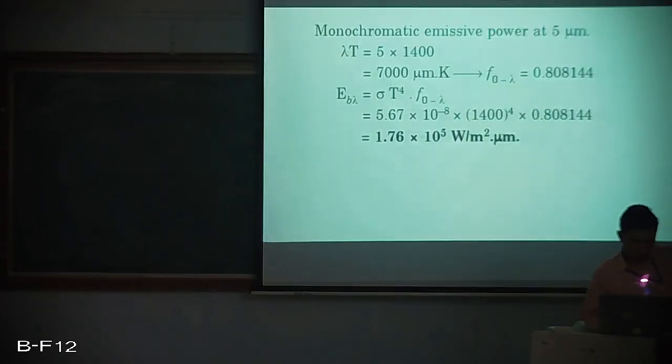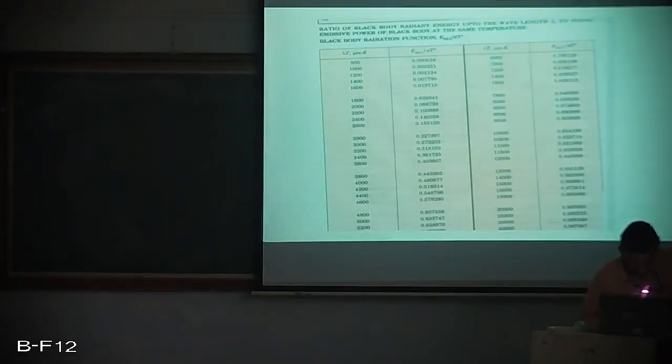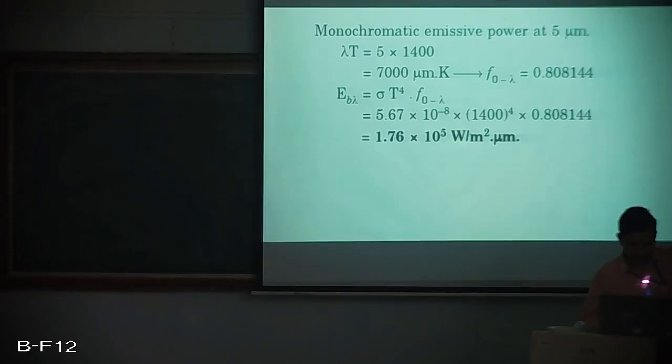Now if you go back to the slide, our value of lambda into T is 7000 micrometer Kelvin. So at 7000 micrometer Kelvin, we are finding a value of black body radiation function as 0.808109. So if we substitute, if you multiply this black body radiation function with this sigma into T to the power 4, and of course sigma value is 5.67 into 10 raised to minus 8, and the value of T is 1400, we get the monochromatic emissive power at 5 micrometer as 1.76 into 10 raised to 5 watt per meter square micrometer.